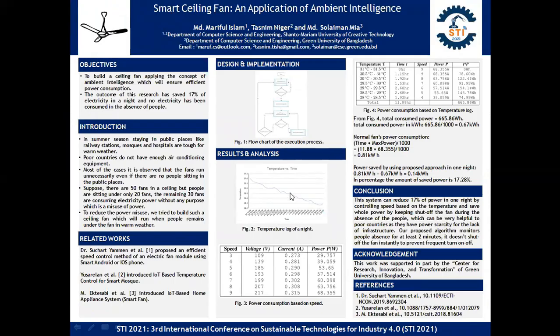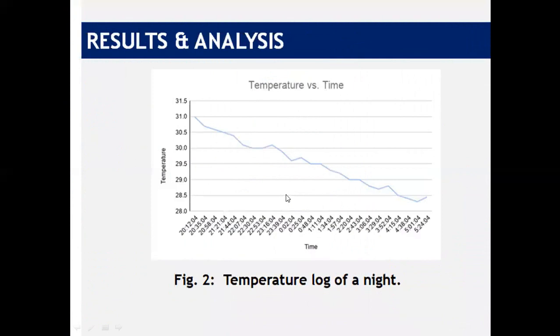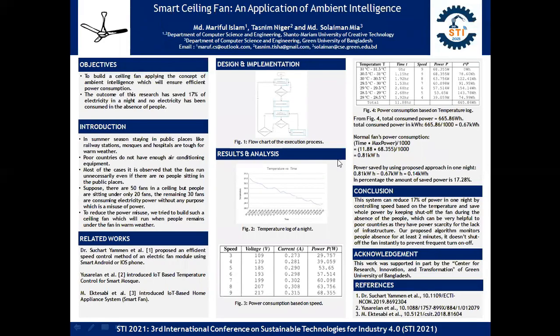After doing this execution, we did some analysis and got a few results. Let's have a look at it. We took a temperature log in a night. It started at 8:12 p.m. and ended at 5:24 a.m. Here is the power chart. If speed is 3, then power consumption will be 29.757. There are many more.